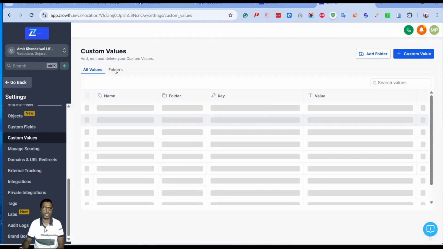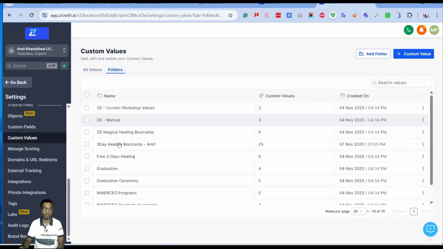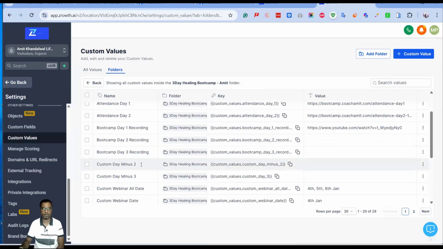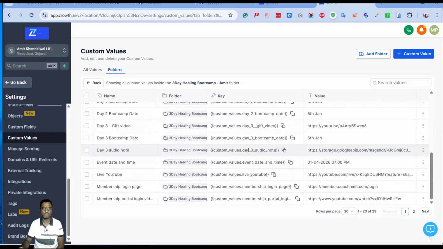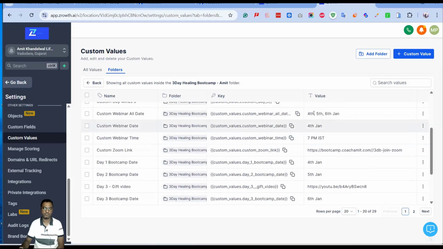So we have a folder created for our separate custom values. We'll go to the folder, and this is where we have created almost 29 custom values right now. The attendance form, boot camp, day 1, day 2 recordings, everything we have created. And now here you can see that we have all the dates, like on what dates the actual bootcamp is going to happen.